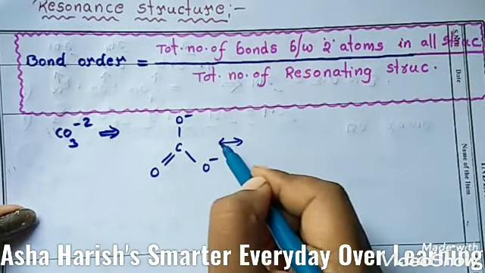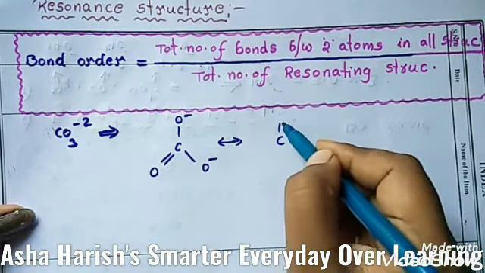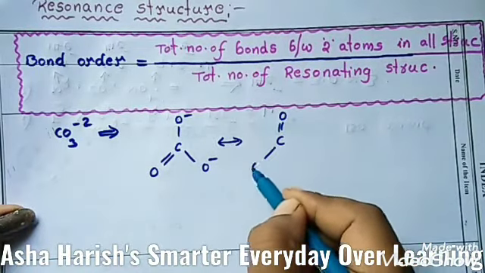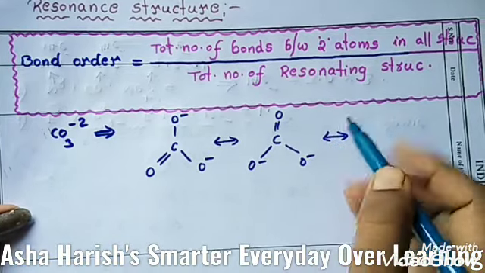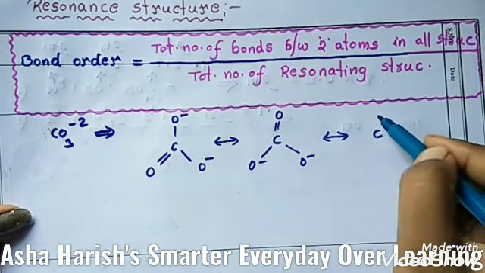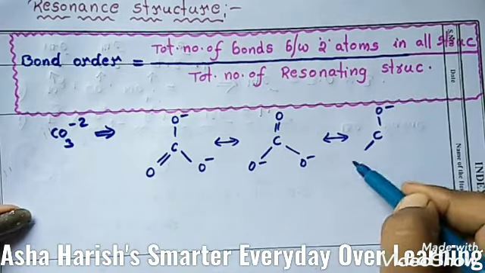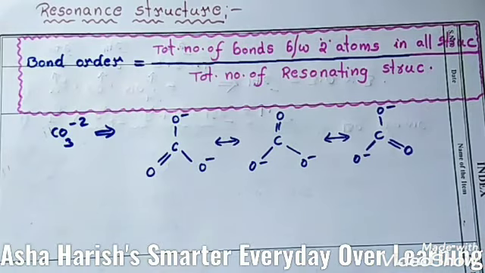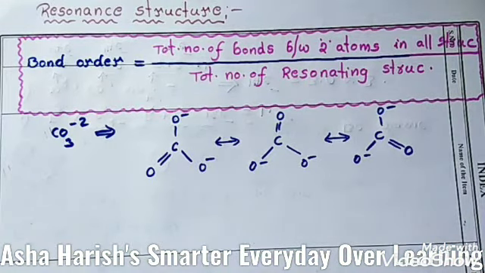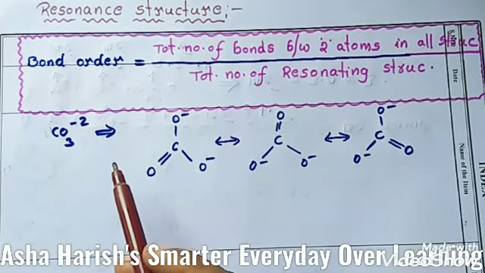And the next resonance structure is C double bond O. Here is O minus and here is O minus. So again you need to draw the next structure also. Here O minus, here O minus, here double bond O. Okay, these are resonance structures of CO3 2 minus carbonate ion.